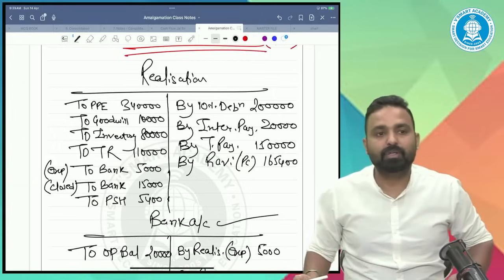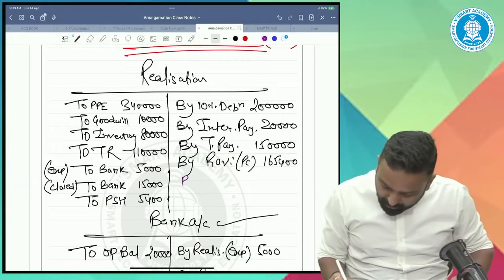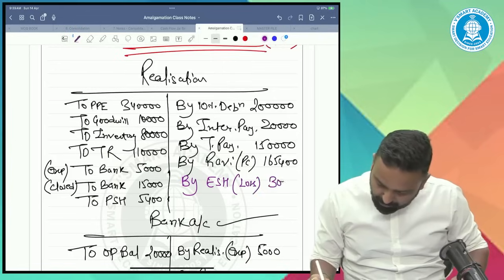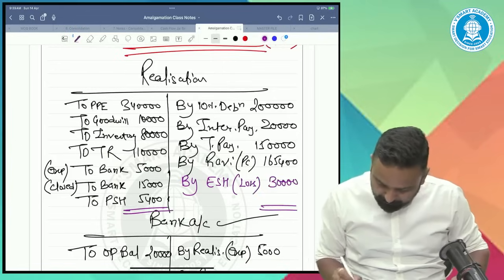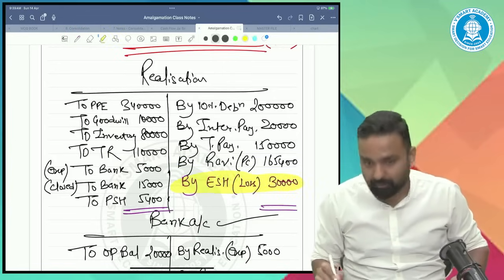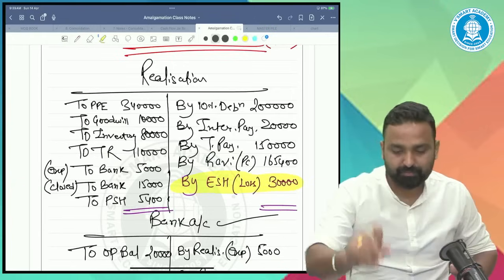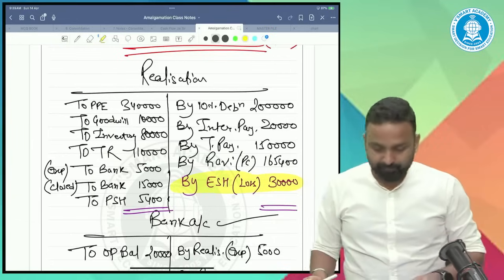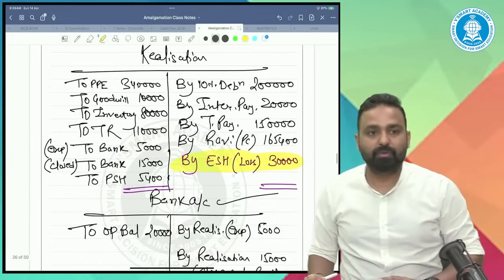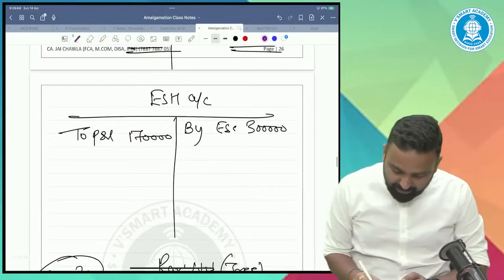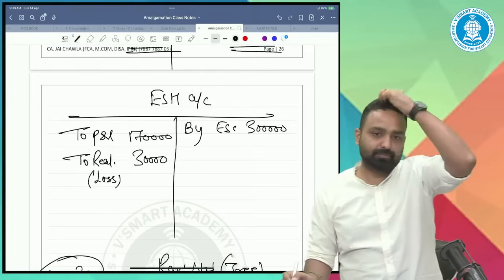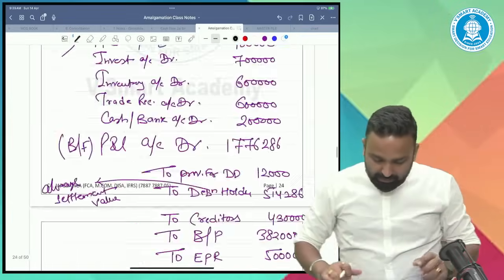30,000 loss, if I'm not wrong, by the equity shareholders account. You will transfer the loss of 30,000. I hope you people are also calculating the figures. So 30,000 is a loss. We transfer it to the equity shareholders account. 30,000. This step is also done.